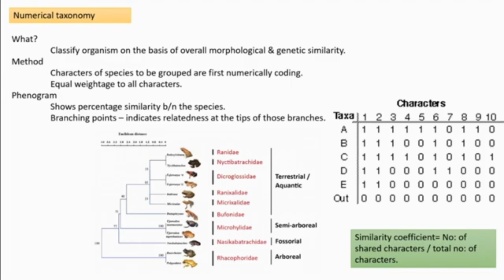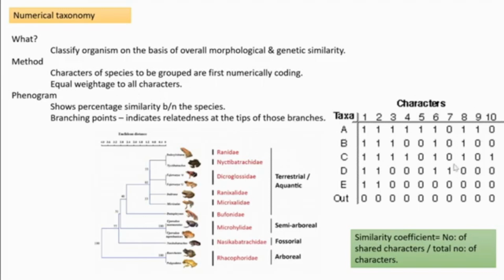If it is an animal, they can write fur is there, thumb is there, skin color is this. In that way, each and every minute character pertaining to the two organisms is looked up, and they give some numerical value for each character, and all these values should have equal weightage.